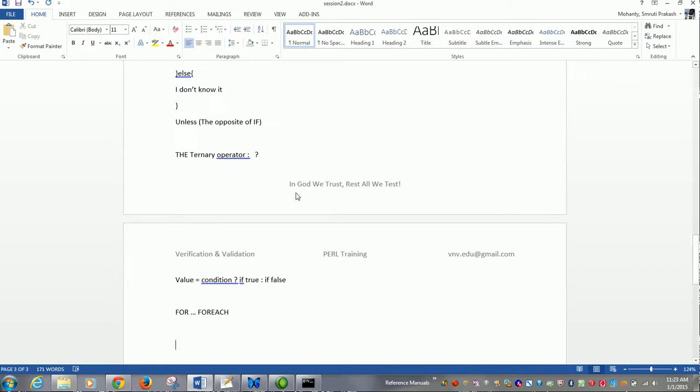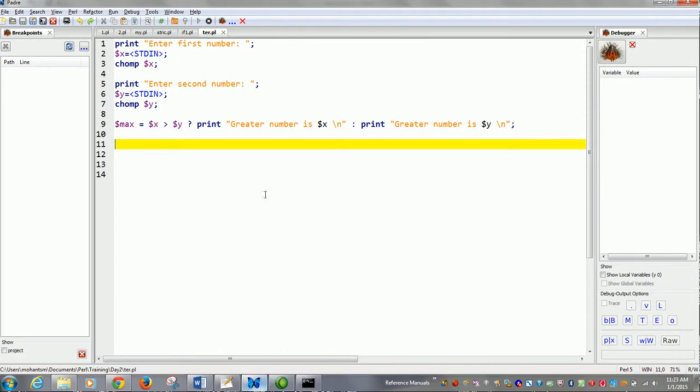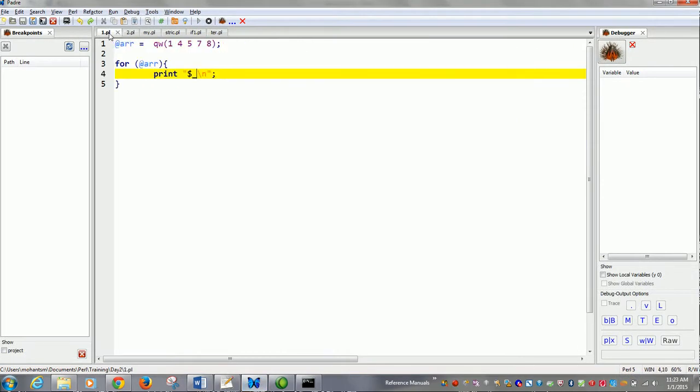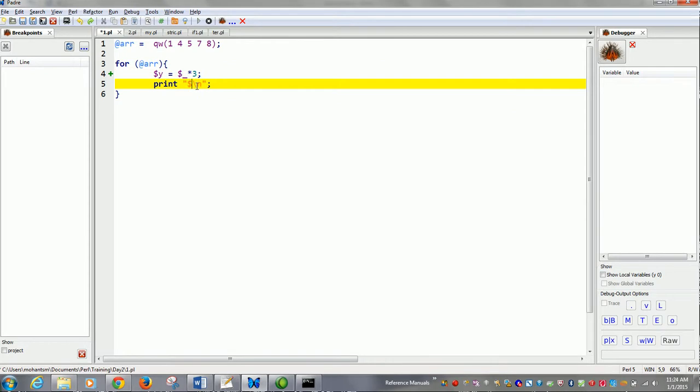If you remember, we iterated over the array here using the for loop. We tried to print each element. You can do many things. If you want to print the triple of this number, what do you do? $y is equal to $_ * 3, and then you print $y. So what it does is it multiplies every element by 3, assigns it to $y, then prints the value of $y.